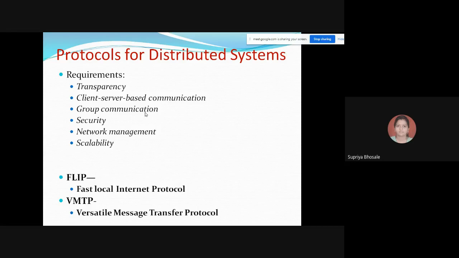Then definitely the issue related to security. On security, we have already given much more explanation. A communication protocol is needed that can support a flexible and efficient encryption mechanism in which a message is encrypted only if the path it takes across the network cannot be trusted.